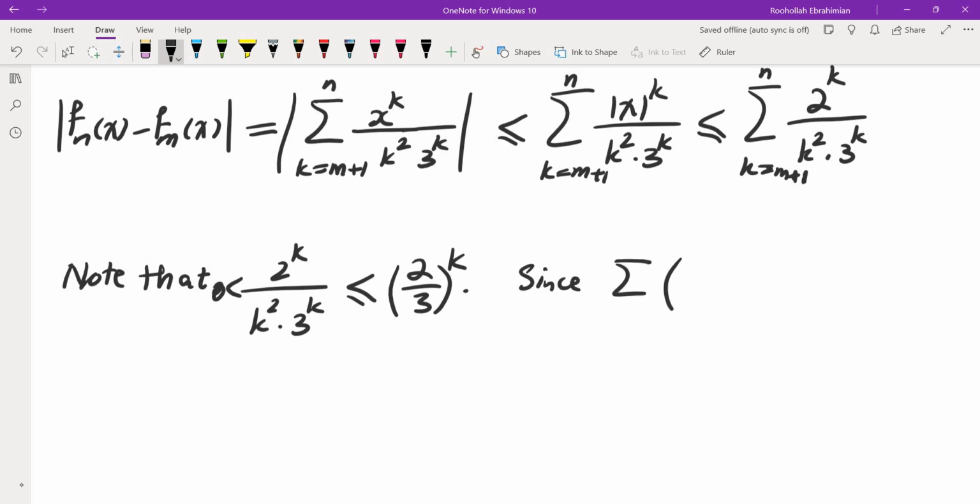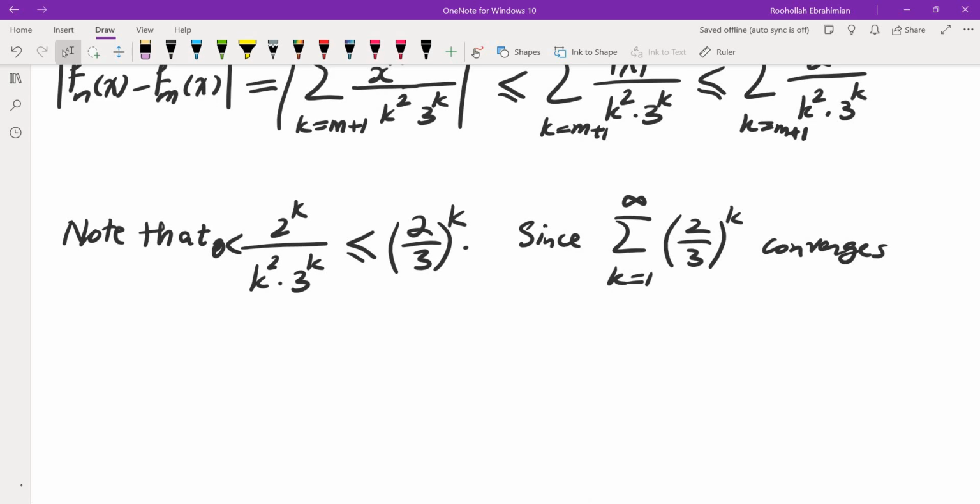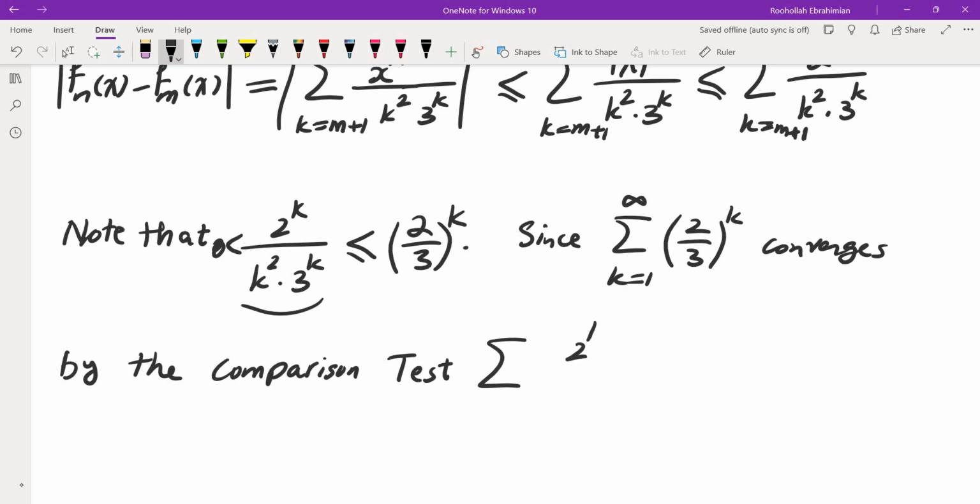Since the sum of (2/3) to the k converges, because it's a geometric sum, we can compare with this one. So by the comparison test, the sum of 2 to the k over k squared 3 to the k also converges.